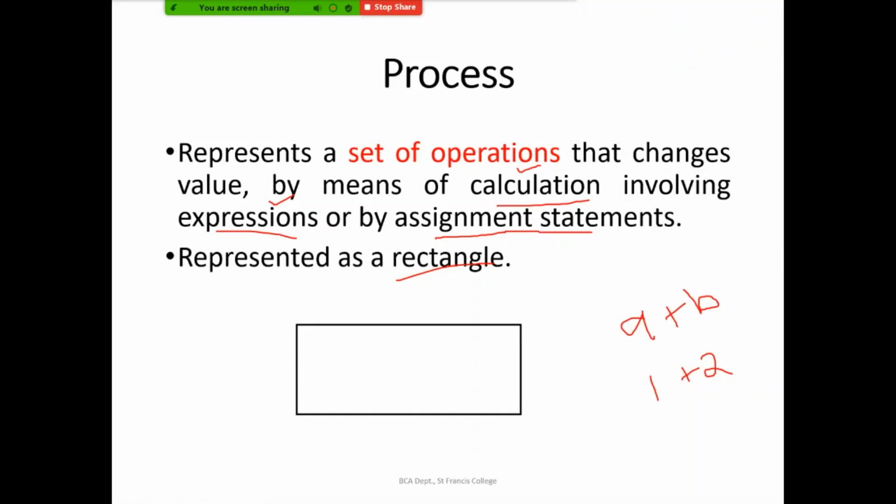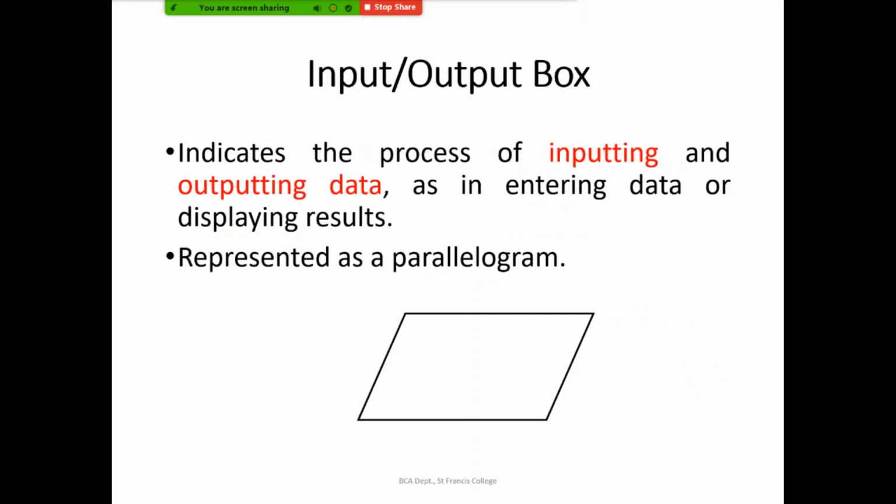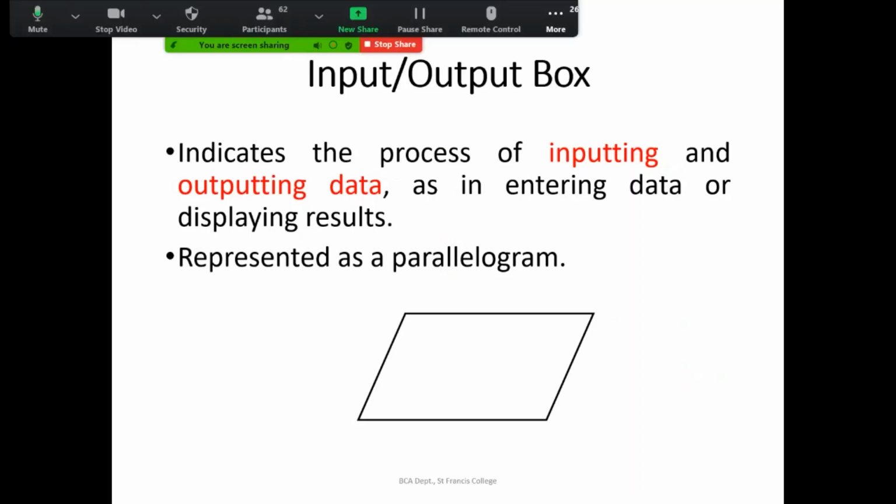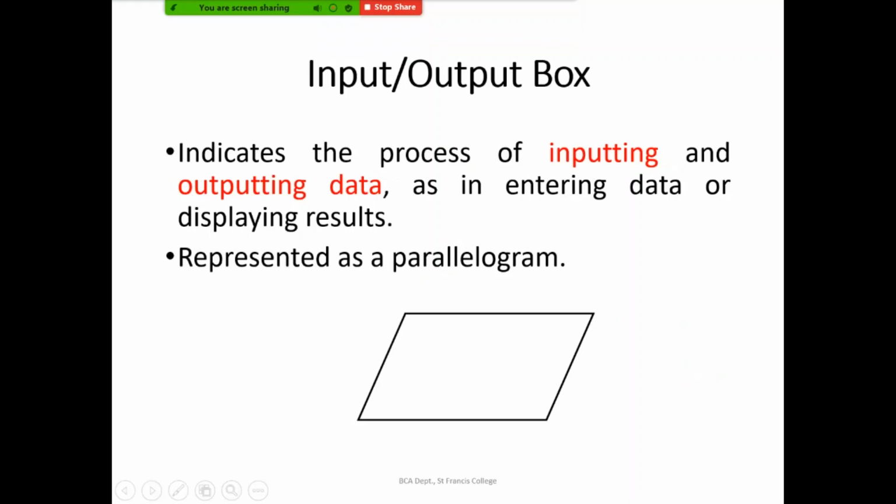So in the process box, which is a rectangle box, we will be indicating the expressions and also the assignment statements. And the next symbol is the input box or output box. So what is input? Input is that which you are getting from the standard keyboard. So whatever the user is entering, we'll be taking it as input, and output will be something which is printed onto the monitor, right?